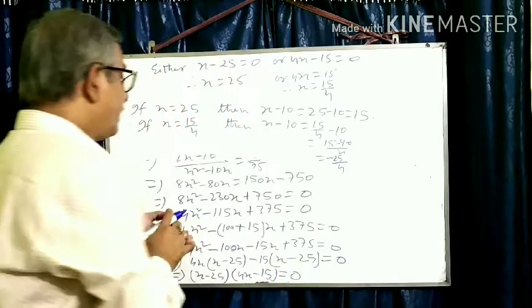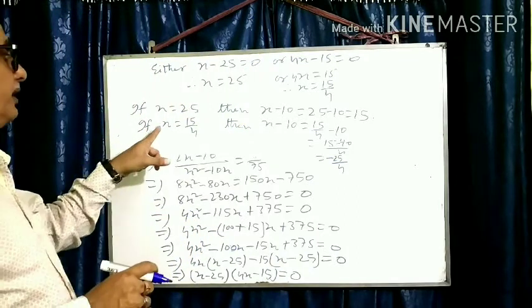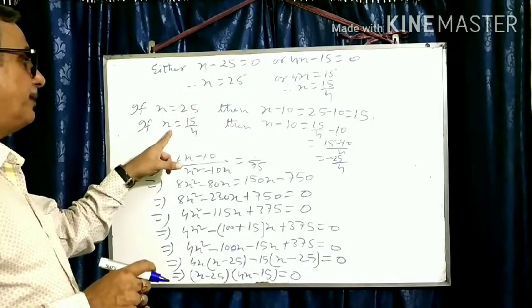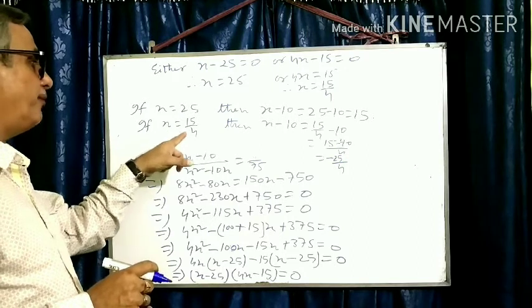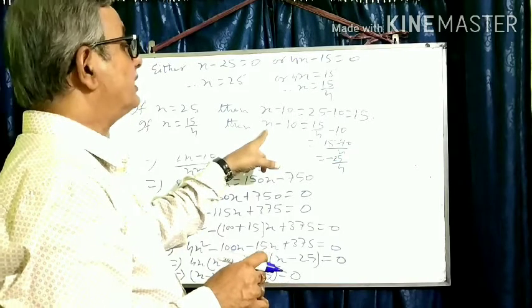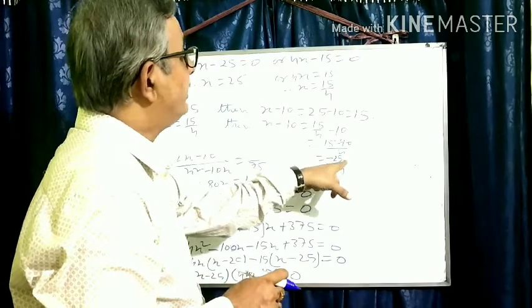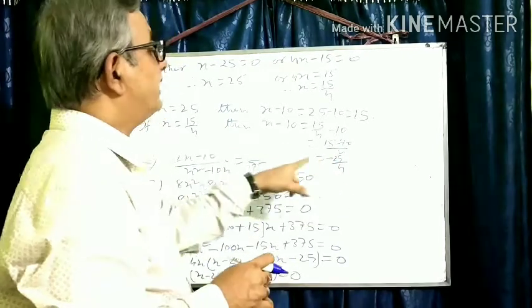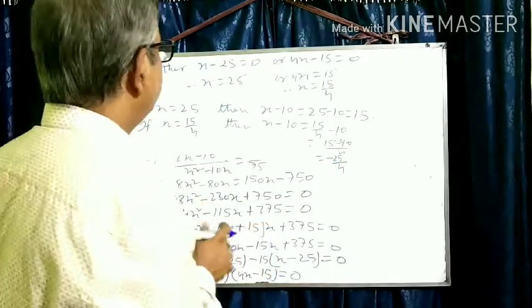That means, do you understand? If the tap of smaller diameter takes 15 by 4 hours, then the tap of larger diameter takes minus 25 by 4. But time can never be negative.